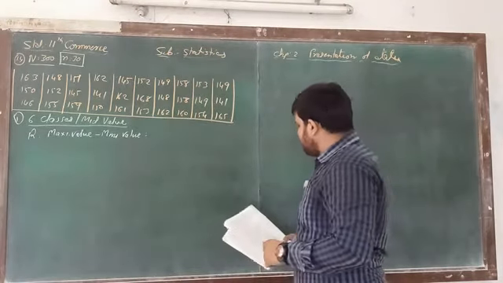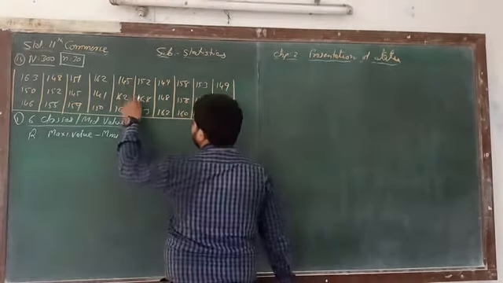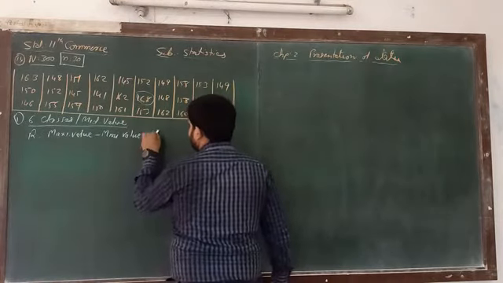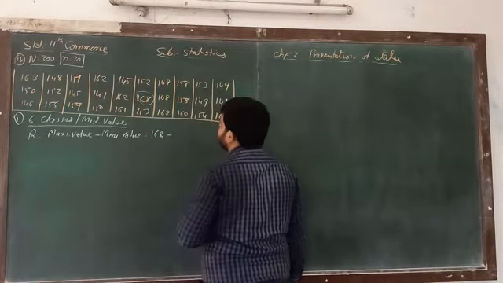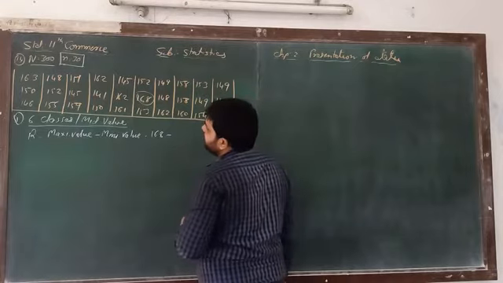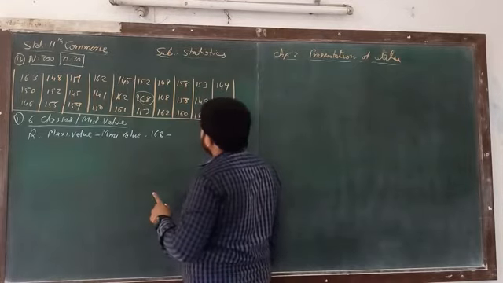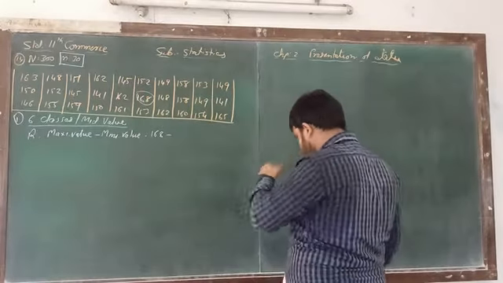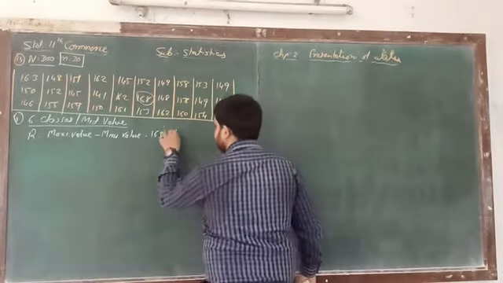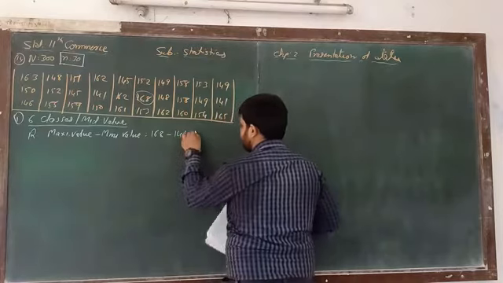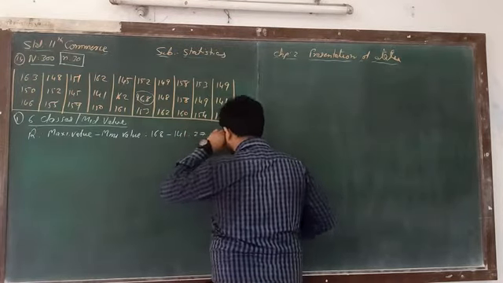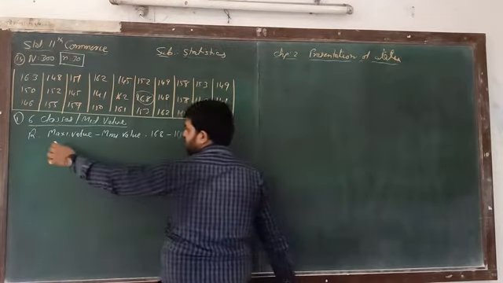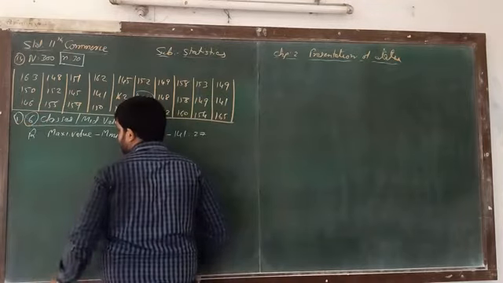So here, what is the maximum value? 168. So 168 minus the minimum value, 141. So the answer, the difference, is 27. Now we have to distribute into 6 classes.